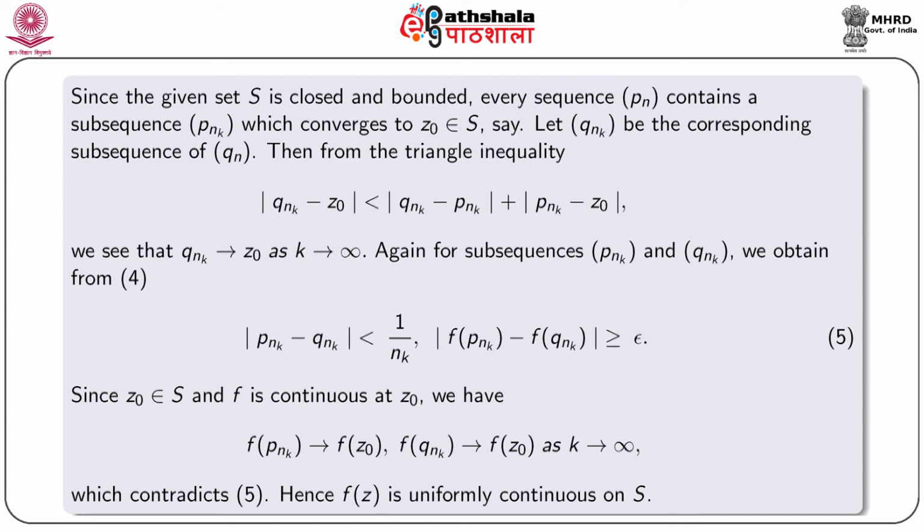Since Z0 belongs to S and f is continuous at Z0, we have f of Pnk tends to f of Z0 and f of Qnk tends to f of Z0 as k tends to infinity, which contradicts equation number 5. Hence, f(z) is uniformly continuous on S.